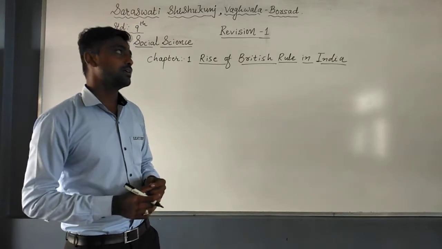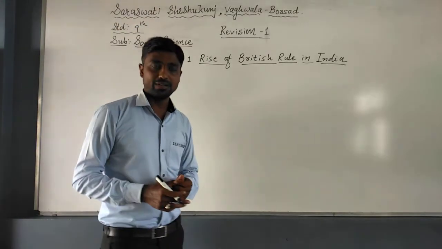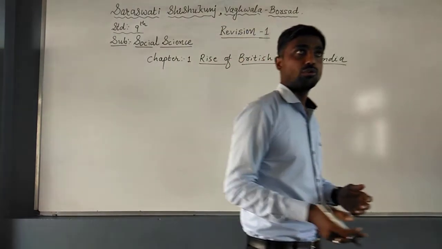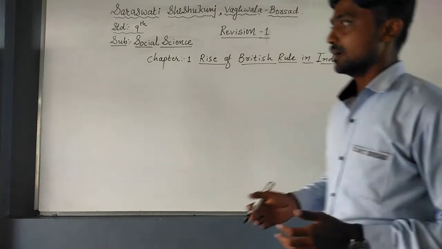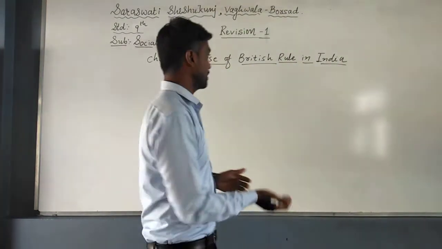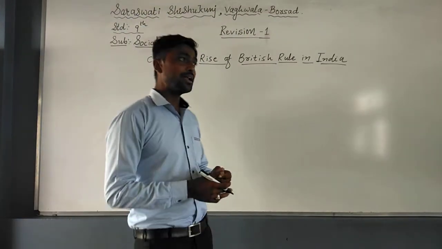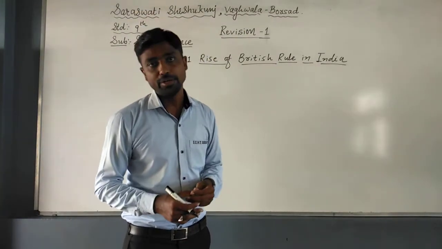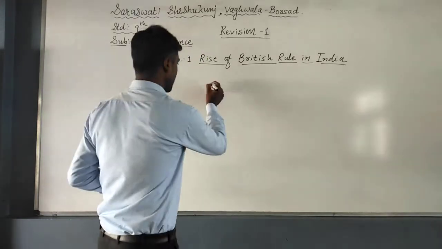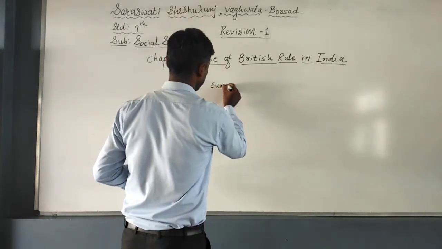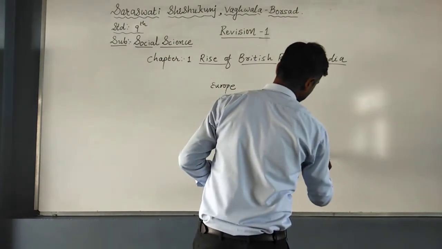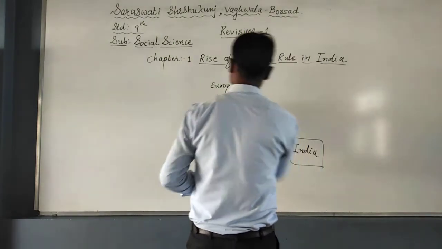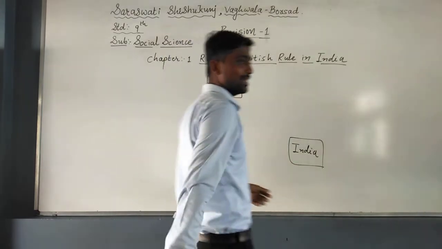First of all, Indian commodities, for example silk, cotton cloth, muslin, and so many things, indigo also, spices also. All these things were exported to other countries, for example Europe. And Europeans were habituated to using our commodities. So it's Europe and it's India. When Europeans were habituated to using the commodities of India, they came to India